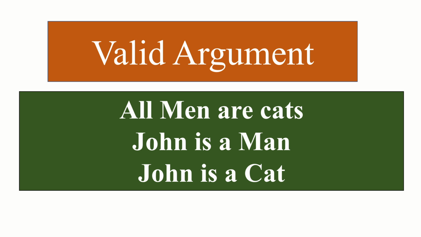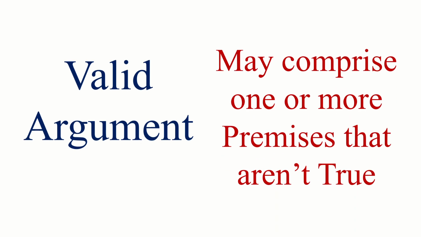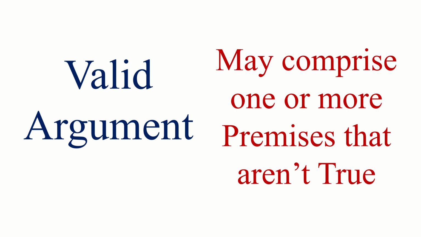Although we know that men are not cats, and therefore John, being a man, cannot be a cat, if we assume that all men are cats and John is a man, then the necessary conclusion that we will draw will be that John is a cat. A valid argument, therefore, may comprise one or more premises that are not true, as was the case in the last example.